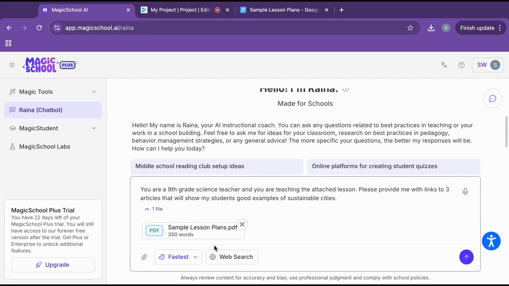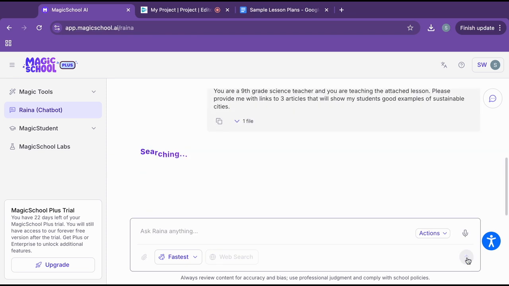And then Magic School has also added the web search button so that you get the most up to date information because AI is typically pulling from the past. So they incorporated the web search button just so you have the most up to date info. So I'm going to go ahead and send that message.